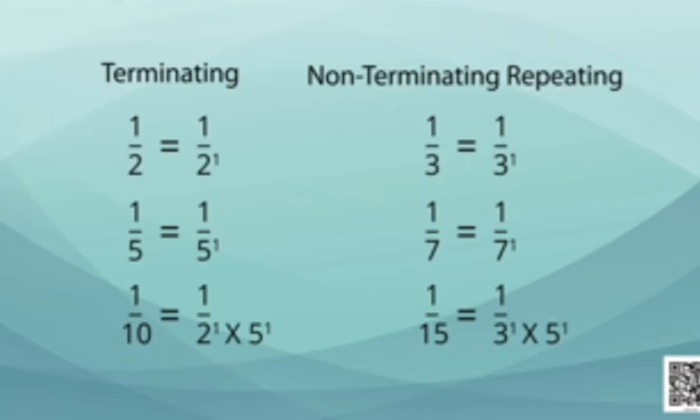While the rational numbers whose denominator's prime factorization includes any number other than 2 and 5 will have a non-terminating repeating decimal. I have taken very few examples here, but you can try this with some more examples of your own. So these were the rational numbers.